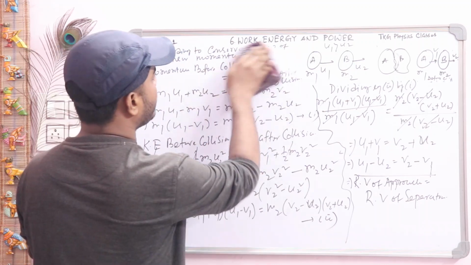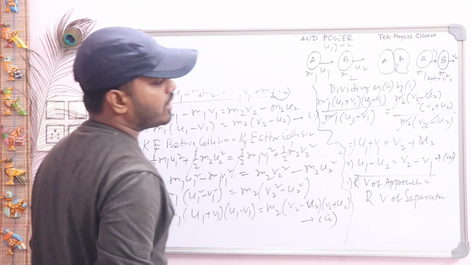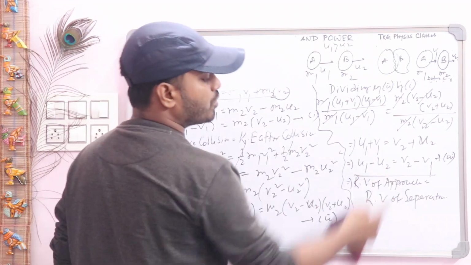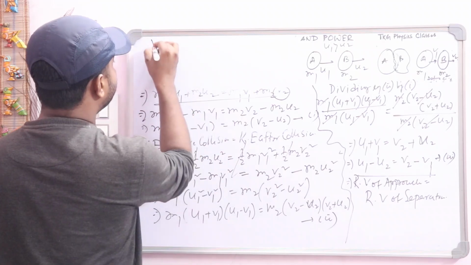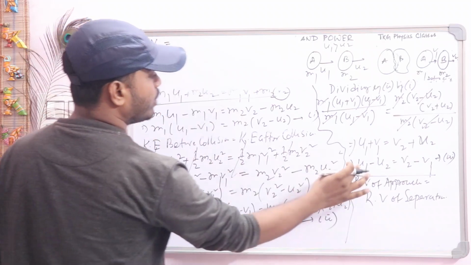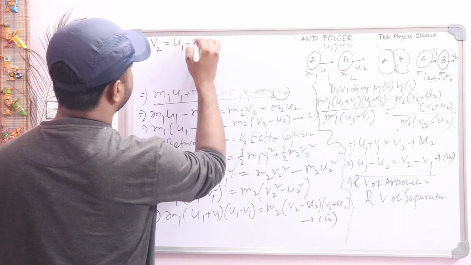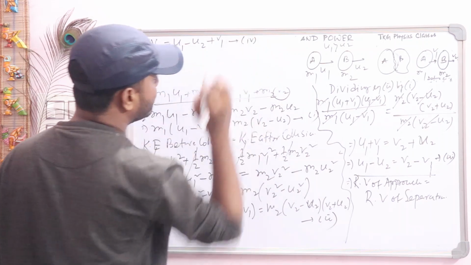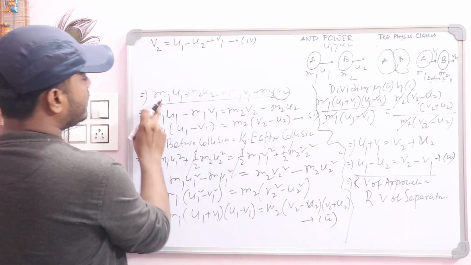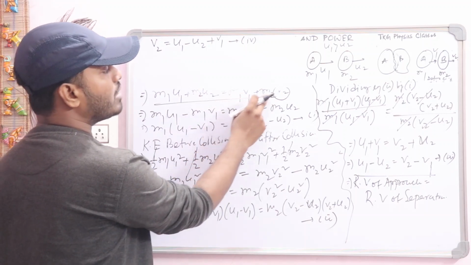How? Check it. From this equation, what will be the expression of v2? Write it. From equation 3, you can write v2 equal to u1 minus u2 plus v1. Suppose this is our equation number 4. Now you see this equation, m1 u1 plus m2 u2 is equal to m1 v1 plus m2 v2.